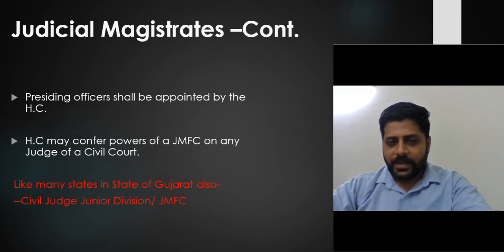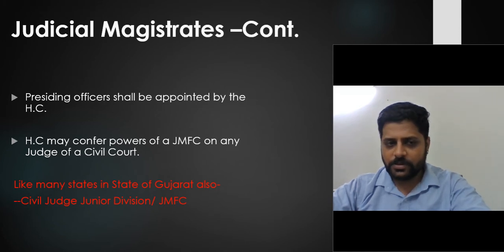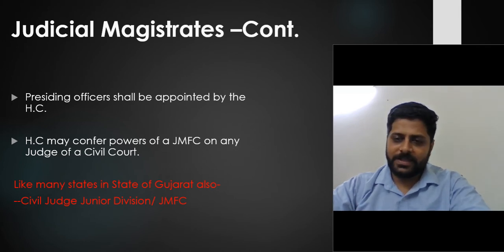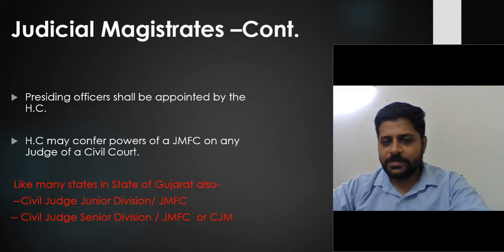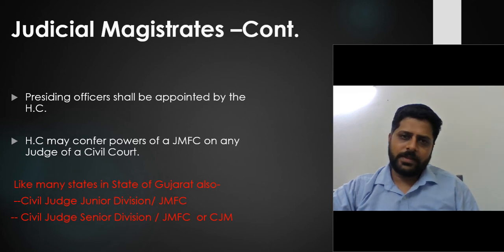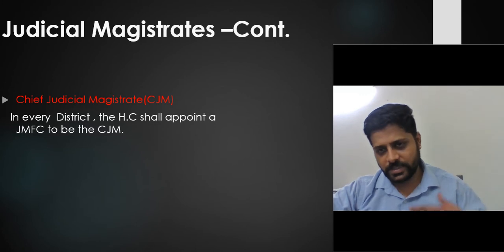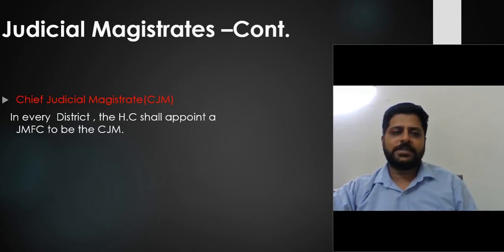Like in many states, in the state of Gujarat also, you'll see that the civil judge junior division plus, not the hyphen, the JMFC. And again the civil judge senior division and the JMSC or CJM. Got it? So I hope you don't have a problem in understanding that particular section. Now moving further, you see the chief judicial magistrate: in every district, the High Court shall appoint a JMFC to be the CJM. The JMFC will be promoted as the CJM.